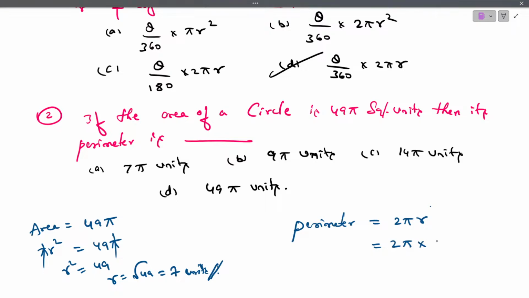2 into pi into radius is 7. 7 into 2, 14 pi. So option C is the right answer.